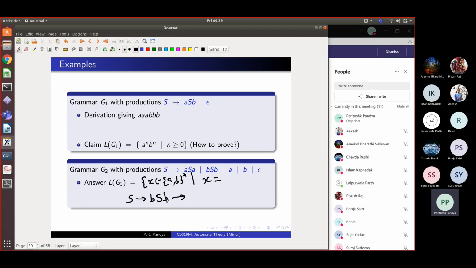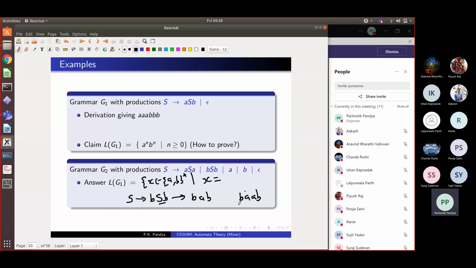In this string, S is replaced by A. What string will you get? This B will remain as it is. This S is substituted by A. BAB. Right. So this is the string we got. So BAB belongs to this language. Some other strings that will belong to this language will also be of the form, say, BAAB.